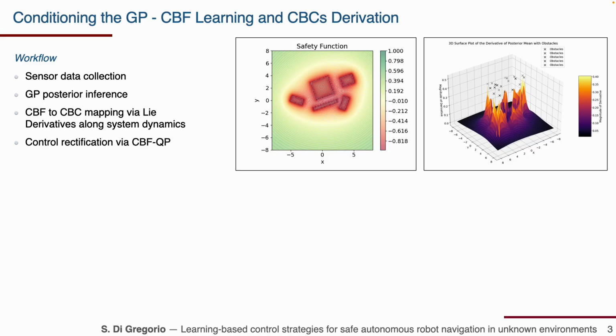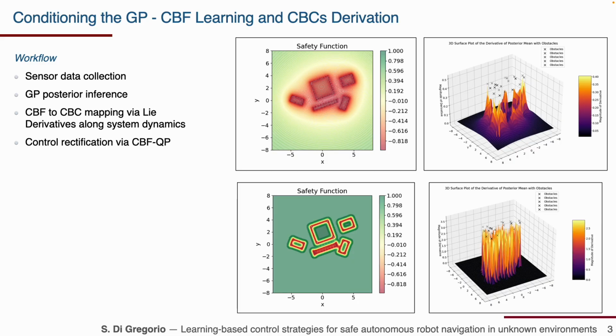In these figures, it's possible to observe how the safety function characterizes the surrounding environment when data from it is available. Notably, different Gaussian process kernels produce different behaviors. For instance, the top figures show the CBF and its derivative using a reciprocal kernel, while the bottom ones use an exponential kernel over the same environment. This illustrates how kernel choice and hyperparameter tuning can be used in order to adapt the safety behavior in real time, based also, eventually, on specific mission requirements.